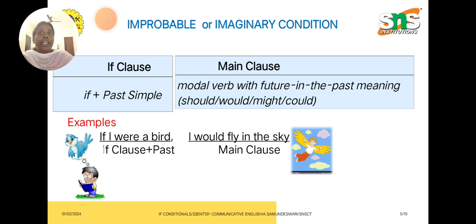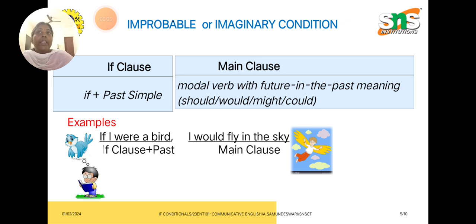If I was a millionaire, I could buy a luxurious car, bungalow, luxurious theater, or else I can buy an aircraft and so on. Whereas if it happens like this, the outcome will be like this. Like that, you can construct a sentence for an improbable or imaginary condition.